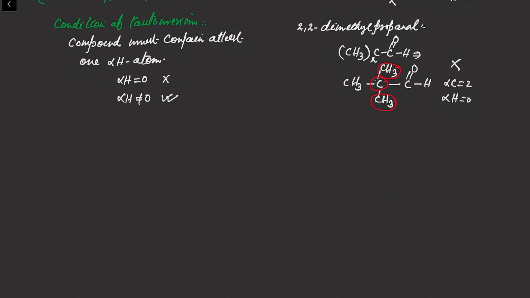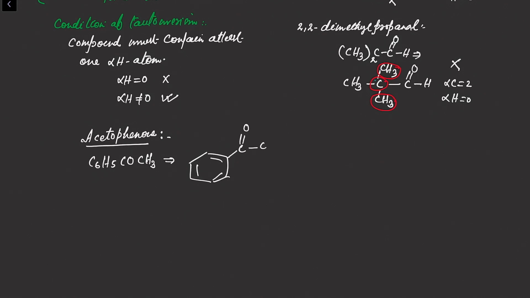Now there are some compounds which have alpha hydrogen and can show tautomerism easily. For example, acetophenone. The molecular formula of acetophenone is C6H5COCH3. Check its structural formula: this carbon is the alpha carbon. In this compound there are 3 alpha hydrogens, so this compound will show tautomerism.